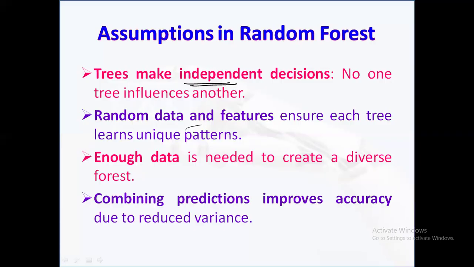For the algorithm to work effectively, it is important to have a sufficient amount of data so the trees can capture diverse patterns. The core idea is that by combining predictions from different trees, the final result will be more accurate. It will give us a more accurate output than a single tree, so it gives us the best possible predictions.